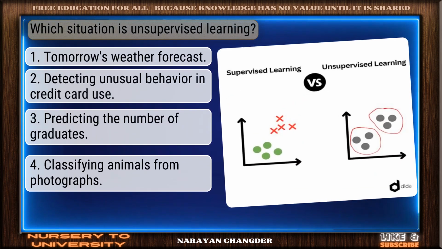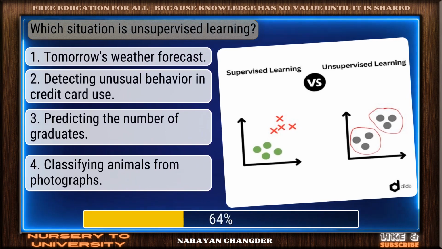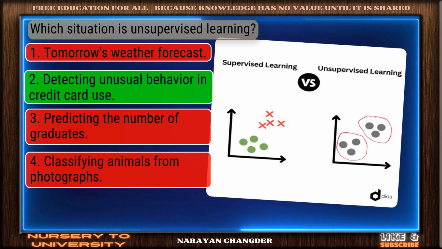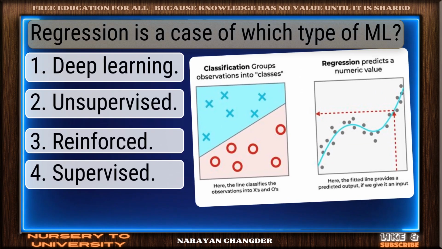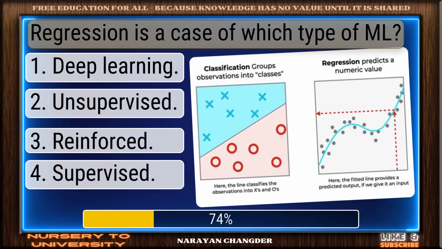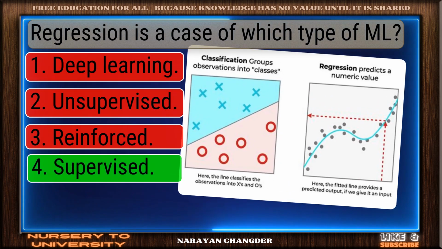Question number 17. Which situation is unsupervised learning? Right again. Detecting unusual behavior in credit card use is a valid answer. Question number 18. Regression is a case of which type of ML? Well done. Supervised is the right choice.